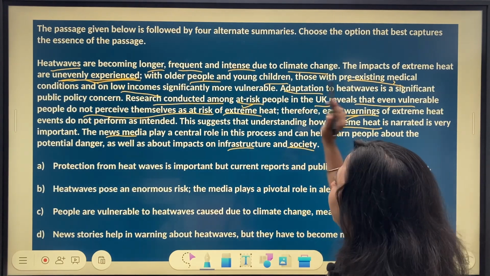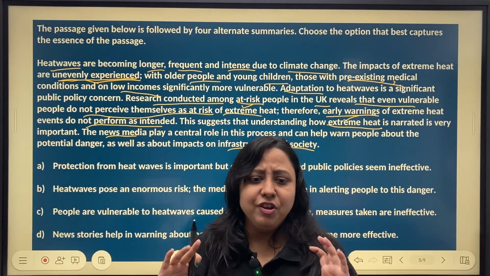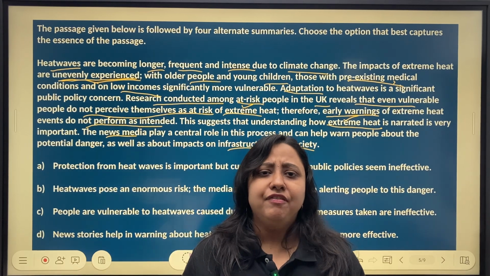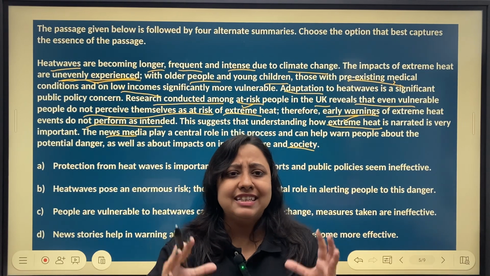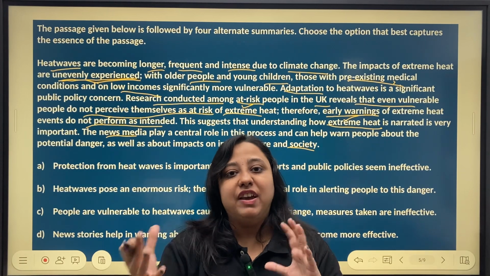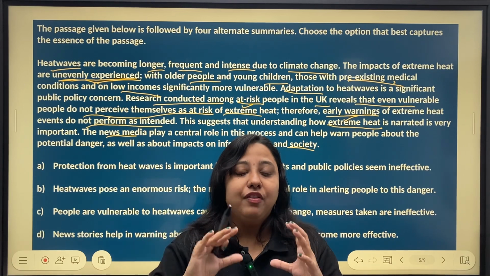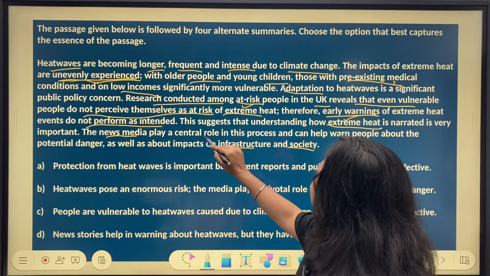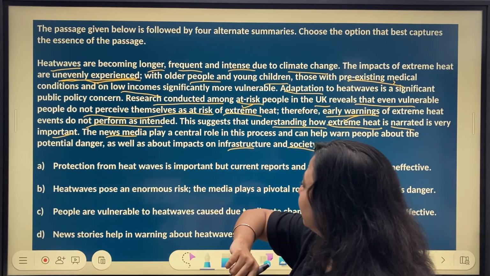So therefore, early warnings of extreme heat wave do not perform as intended. That means even if we warn people that we have a heat wave which is around the corner, if you are amongst the vulnerable sections of society also, but you do not feel that you are at risk, you are less likely to take any precautions. So that means the way this information is processed is very different. The target audience is not responding in a way that they should, because they do not perceive that they are at risk. This suggests that understanding how extreme heat wave is narrated is very important. This is what we just discussed.